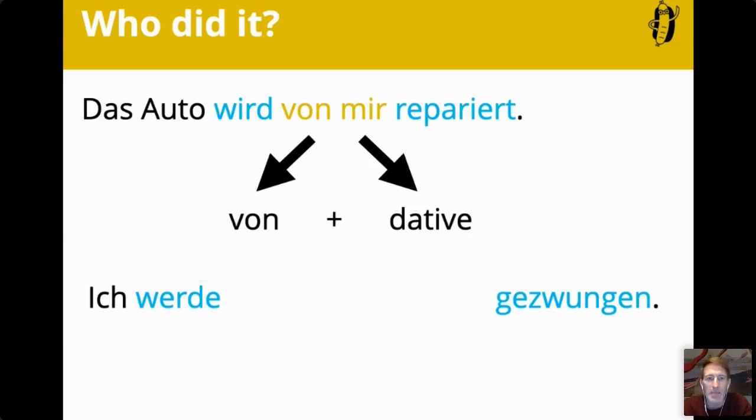Can anyone try? I am being forced by my mother. And by in German is von in this context. I just need to see one right answer and then I show the solution. Come, who's fast? You can do that. By my mother. If you haven't done the dative, of course, then you can't do that. But you can do mother. That looks lovely. Thank you, Lily. Milan. Good. Von meiner Mutter. Doesn't get simpler. Well, you need to know the dative, but that's about it.